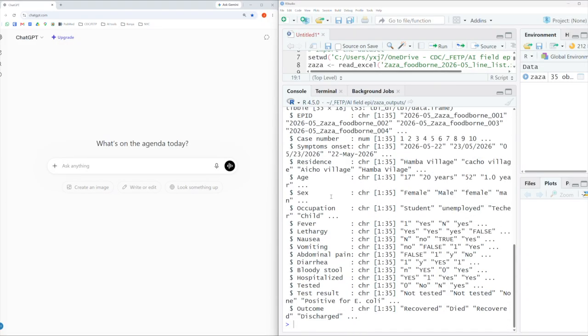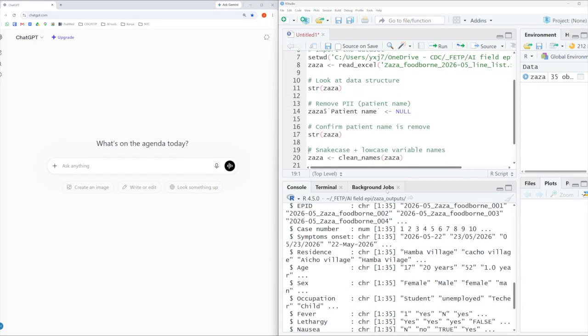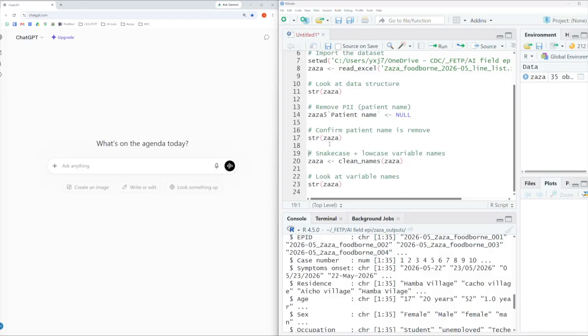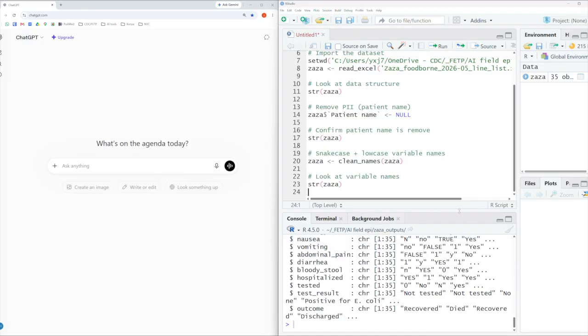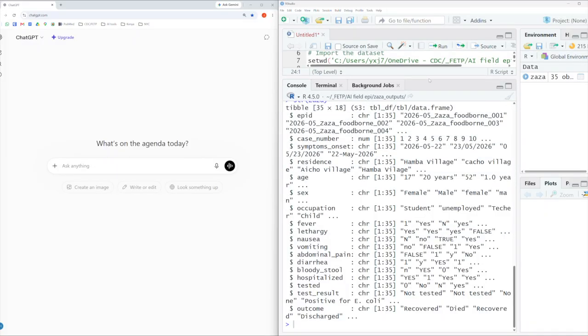Now, one other thing I noticed, though, is that some of the variable names are going to be difficult to work with in R. For example, abdominal pain has a capital letter and then also a space, as does bloody diarrhea. So I like to clean my variable names before I start working in R. So I'm going to go ahead and do that. And I'm going to take a look at our variable names now.